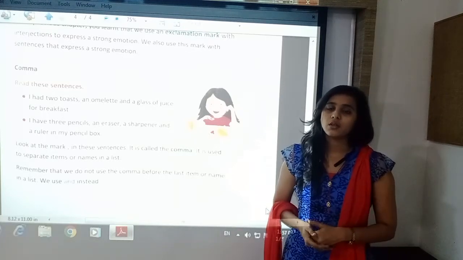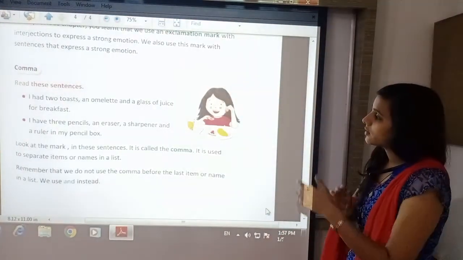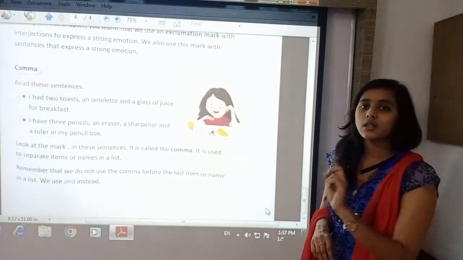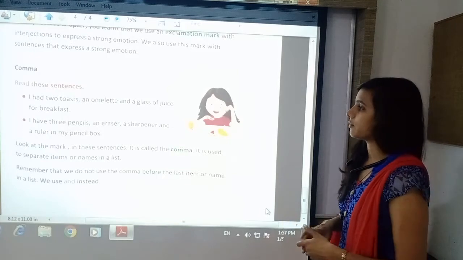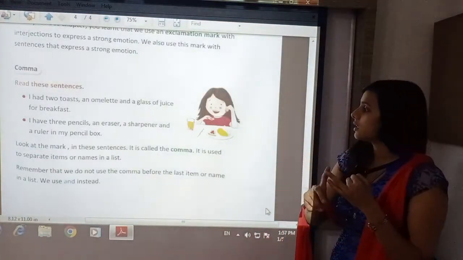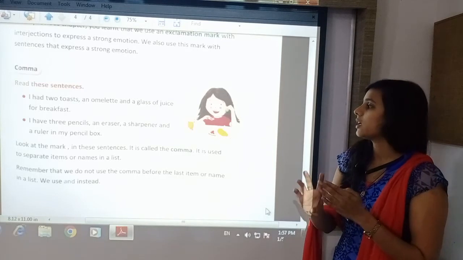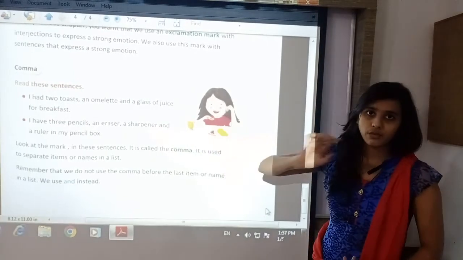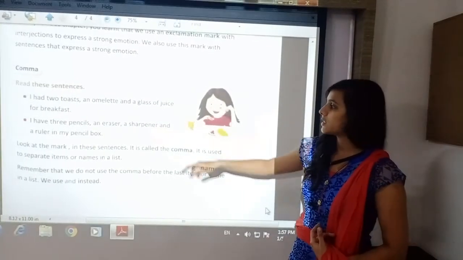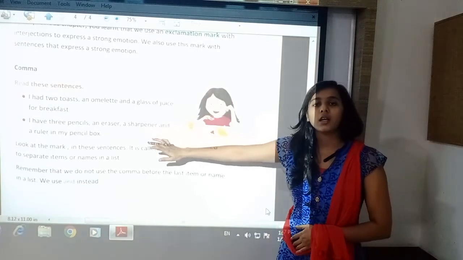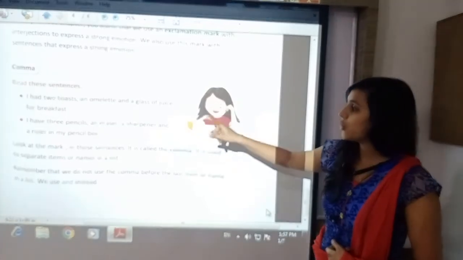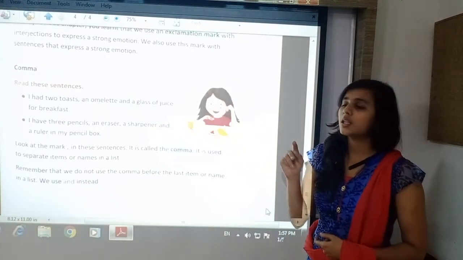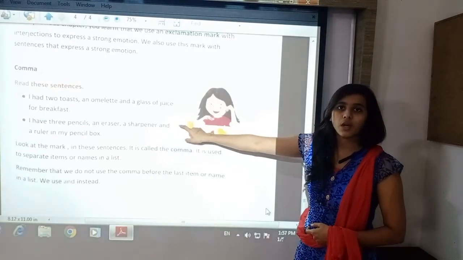So first, comma is used for a particular series. When you are writing a particular series, between the items comma will be written. "I have 3 pencils, an eraser, a sharpener and a ruler in my pencil box." Here you can see that 4 things are written in a particular series. These 4 things are stationery items, these are nouns, and here 2 commas are given between the 4 things, and between the last 2 things, 'and' is kept. So in this way you have to put comma.